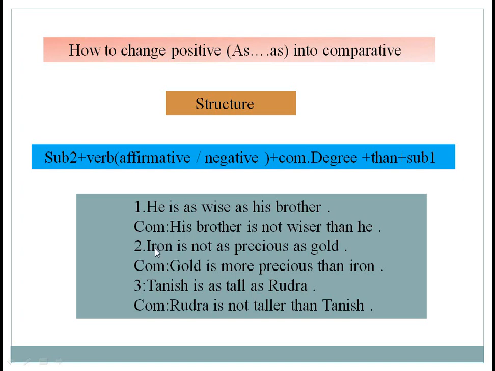Our second question: iron is not as precious as gold. Our positive degree is written in negative sense. That's why we have to make it comparative in affirmative sense. So our structure, subject 2. Here subject 2 is gold. That's why we have to write gold. Then verb is.